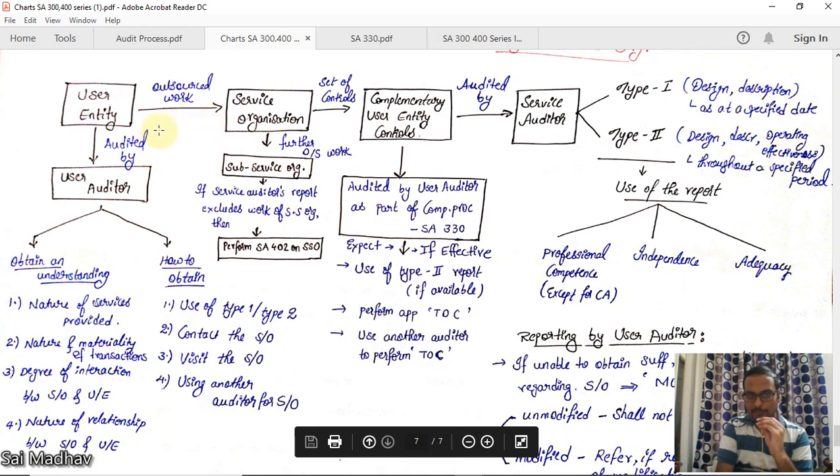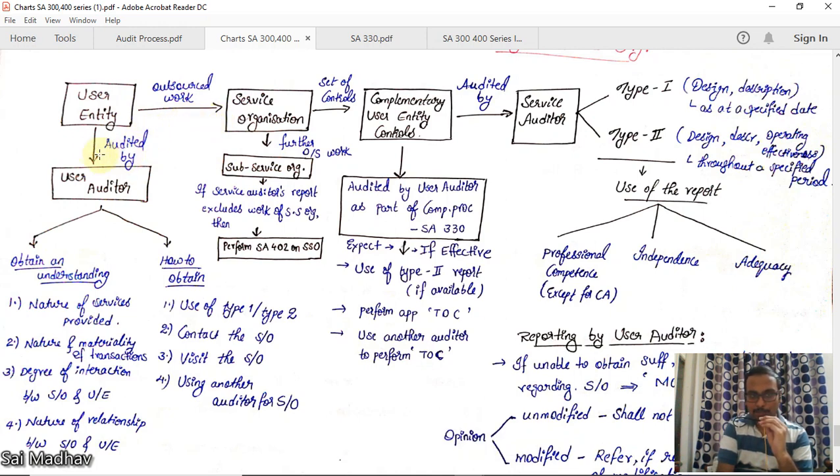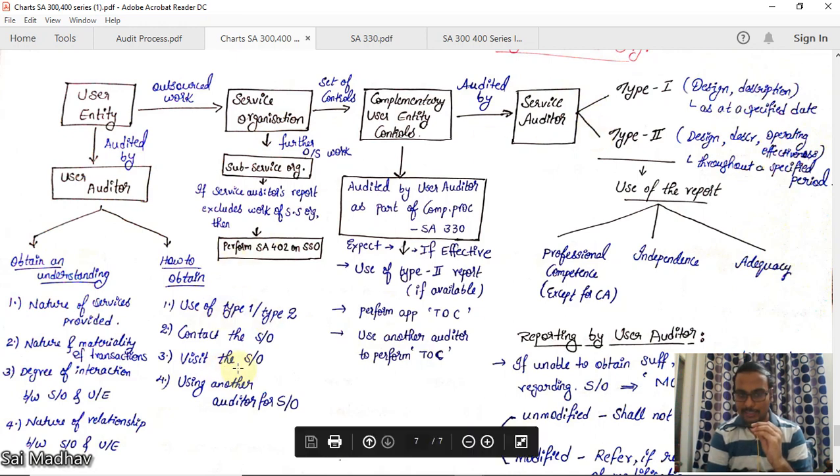Okay, see, the objective is to give an opinion for this user entity, but work is not being performed here. Work is given to service organization, but we are not auditing those organization. So we will take the type 1, type 2 reports. We can contact the service organization, we can visit it, we can appoint another auditor for service organization. By this we are able to form an opinion.